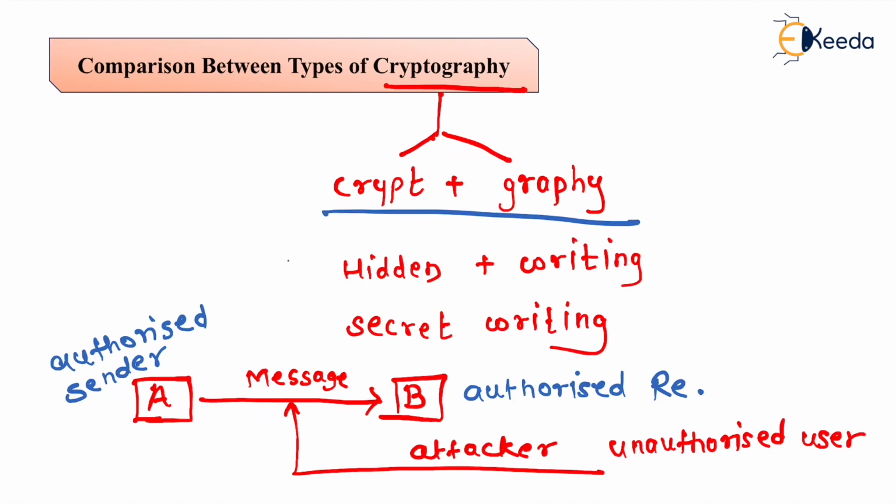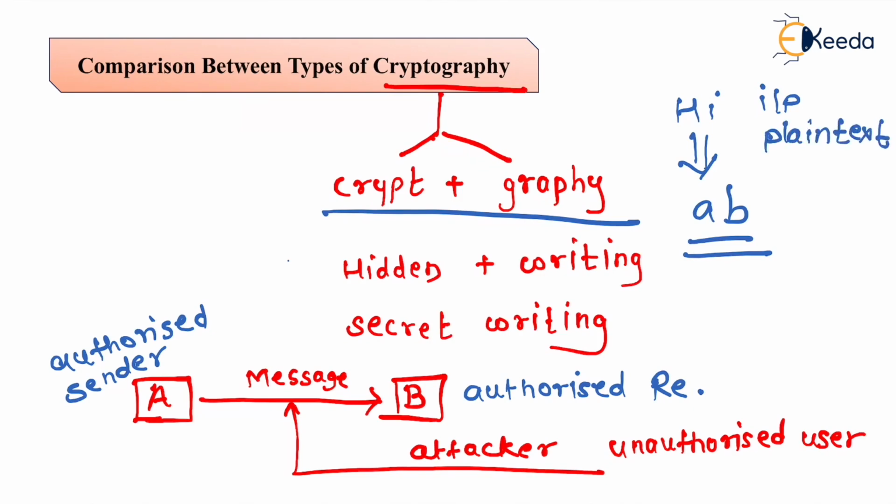For example, if I want to send hi to B, then cryptography will try to convert this hi into AB. This is a random example. So though the attacker is going to observe the value AB, he cannot understand the original message. The original message, that is the input, is known as the plain text. These are very important terms. And the encoded message is the output after the encryption, and this is known as cipher text.